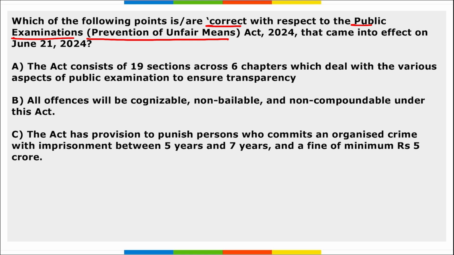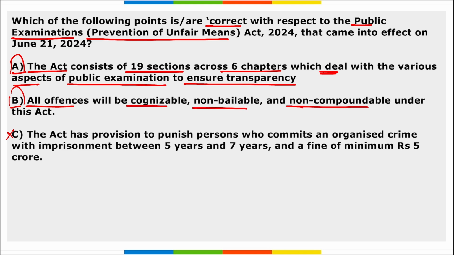Next, which of the following points are correct with respect to the Public Examinations Prevention of Unfair Means Act that came into effect on 21st of June? Options A and B are right, C is wrong. A is that the act consists of 19 sections across 6 chapters which deal with the various aspects of public examinations to ensure transparency, right. Second, all offences will be cognizable, non-bailable and non-compoundable under this act, absolutely right. But C is saying that the act has a provision to punish persons who commit an organized crime with imprisonment between 5 years to 7 years. No, it will be from 5 years to 10 years and with a minimum fine of 1 crore rupees.